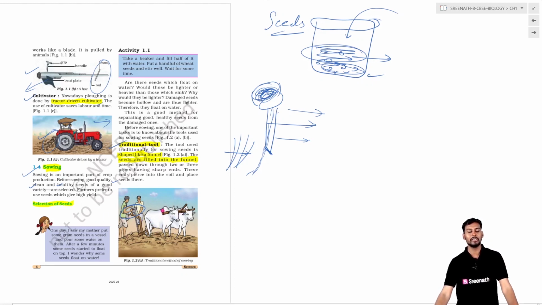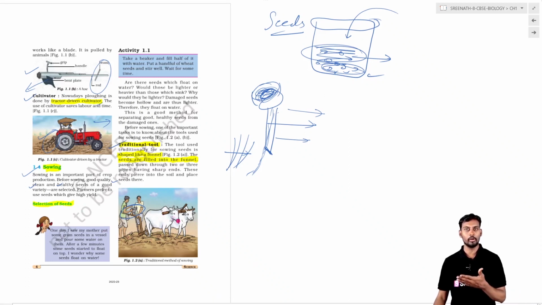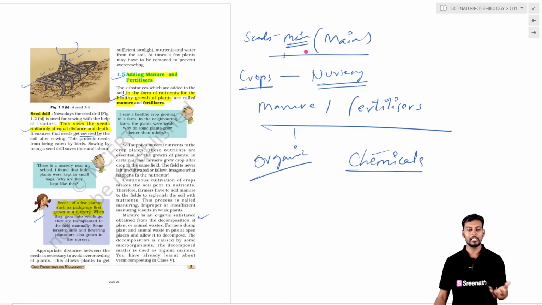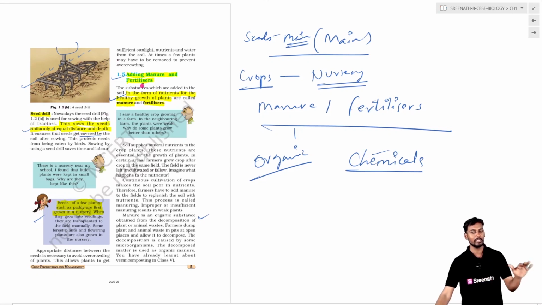This traditional method is basically because there is an ox or bulls which will be tied with the funnel, and there's a rod. The main aim of this traditional method, or it may be like the other seed drill method. The seed drill is nothing but it is tied either to the ox or it will be tied to the tractor.